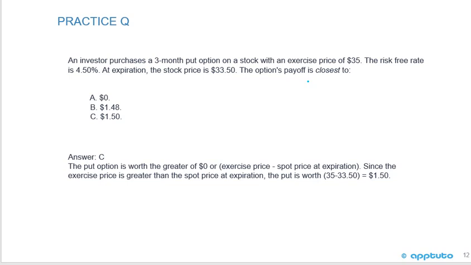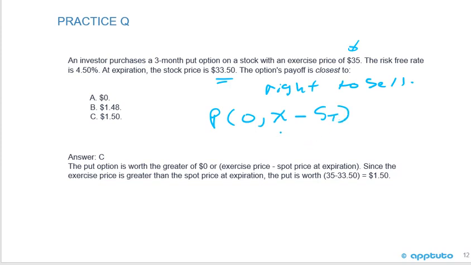Okay, this is asking for a put option, and so we have the right to sell, so we want to sell high. We have the exercise price at 35, and at expiration, the stock price is $33.50. So remember with puts, the payoff is the maximum of 0 or the exercise price minus the price of the underlying stock. So that's 35 minus 33.50 equals $1.50. So the correct answer is C. We didn't need anything on the risk-free rate. That's put in there as red herring information.